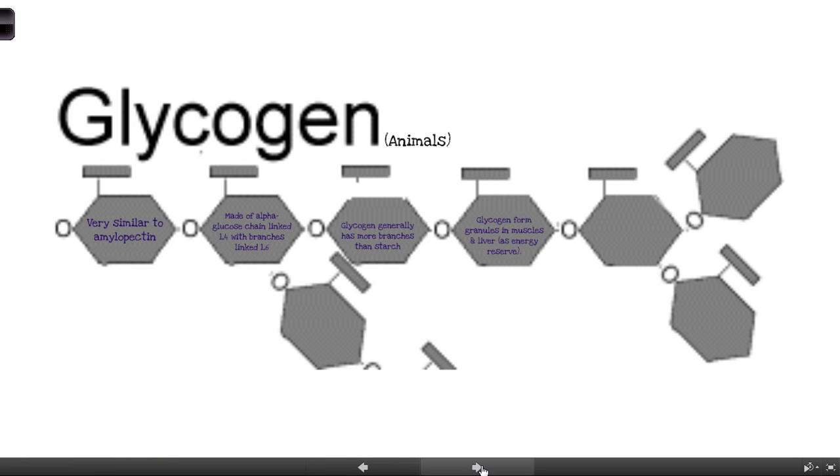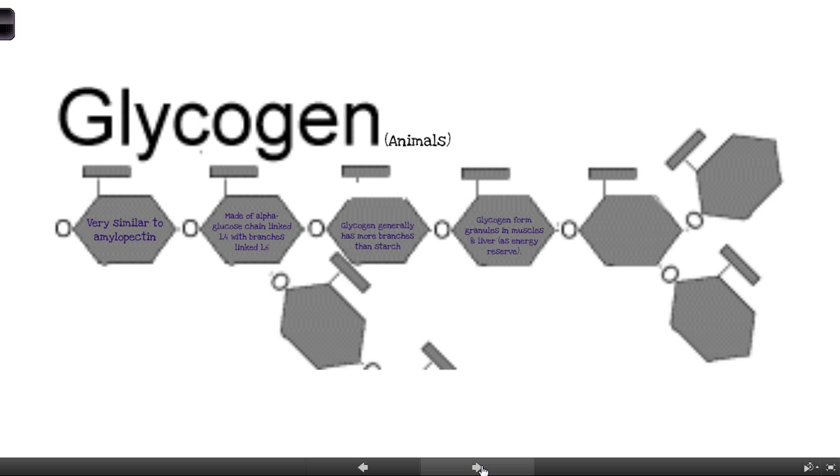Okay, so glycogen. Glycogen is basically how we store these sugar molecules. So glycogen is how animals store their sugars, so their mono and disaccharides, as essentially larger chains. So this is how we store some of our energy.